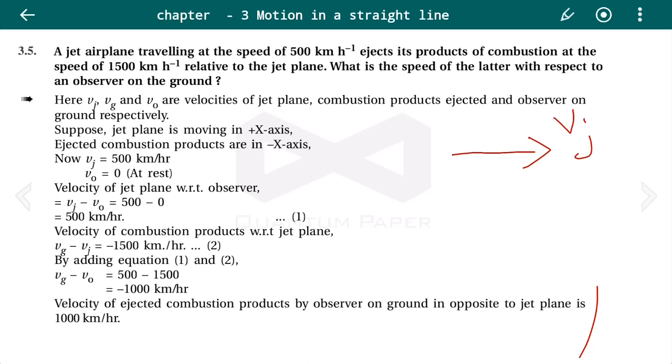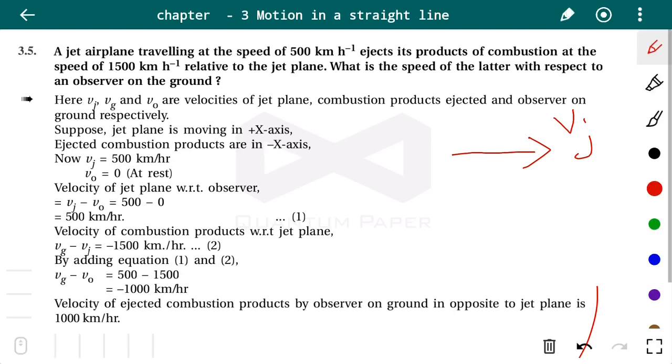So Vg is the velocity of the gas ejected along the negative x-axis. The jet plane moves along the positive x-axis, and in the opposite direction will be the combustion gas, along the negative x-axis.